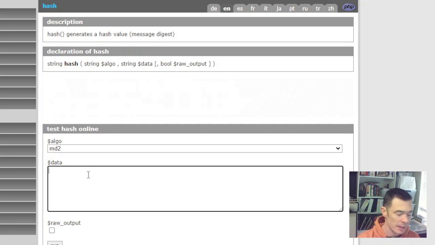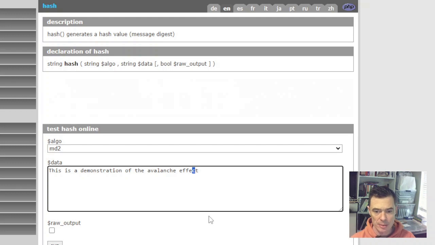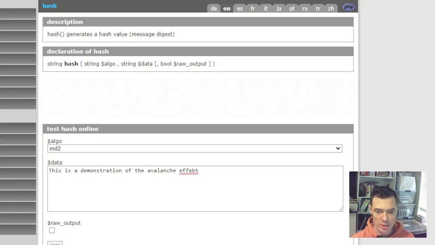So I'm going to put in a piece of data here. This is a demonstration of the avalanche effect. And I've got the result here. We'll take a closer look at this in a second. But now I'm going to change just this one piece of the input. I'm going to change it from a C to a B. Just that one change in the input. And I'm going to run the DES simulator again. And now our result is something that is entirely different.